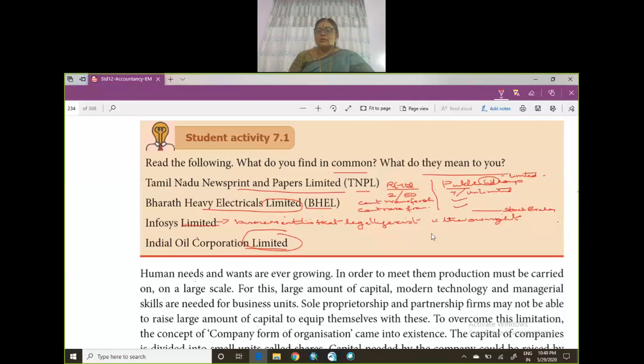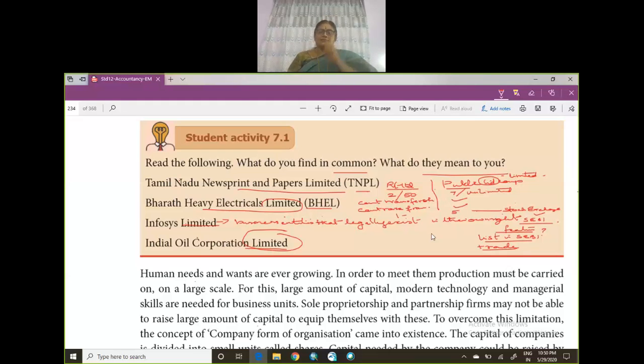So in 11th standard, you have learned what is a stock exchange, what is SEBI, what are the guidelines of SEBI, what are the features of SEBI, how to list your name in SEBI. Only if you list your name in SEBI, you can trade. Buying and selling of shares is only possible if you list your name in SEBI. So, Securities Exchange Board of India, right? So, we saw the difference between a private limited company and a public company. And see, the minimum paid up capital of a private limited company is 1 lakh. In case of a public limited company, it is 5 lakhs.